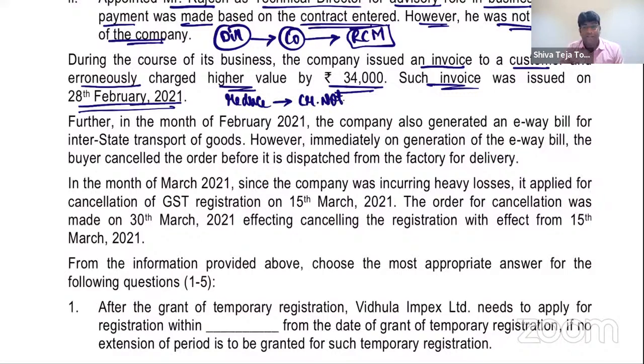I'm sure you would have heard this, that in case where supplier wants to increase the value or increase the tax, he'll give debit note. But if supplier wants to reduce the value or reduce the tax, he'll give a credit note. Next point.